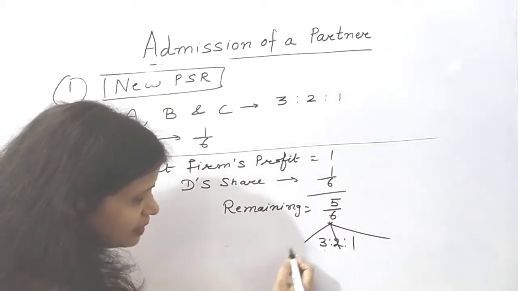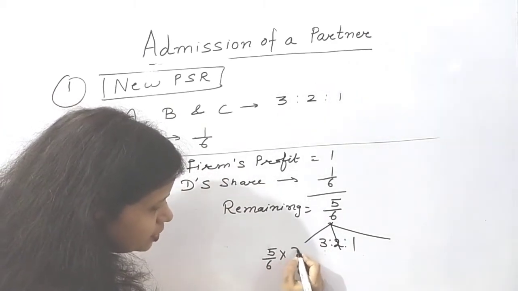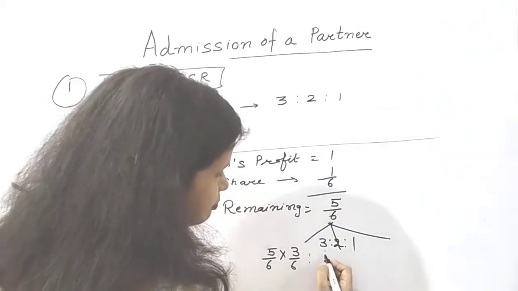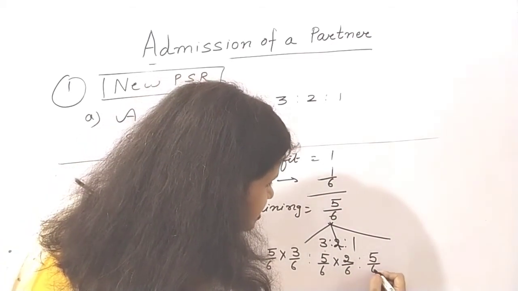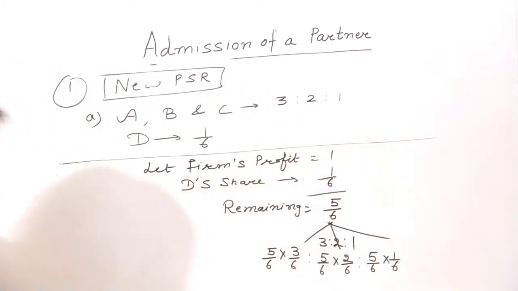That means out of 5/6, how much will A get? 5/6 into 3/6. Similarly, B will get 5/6 into 2/6 and C will get 5/6 into 1/6. This is how you have to calculate the profit share of A, B and C after D's admission. After D's admission, how much profit is left for A, B and C? 5 by 6, and nothing is mentioned about their PSR, so their PSR will be the same, 3:2:1. Now they will share the profits like this.